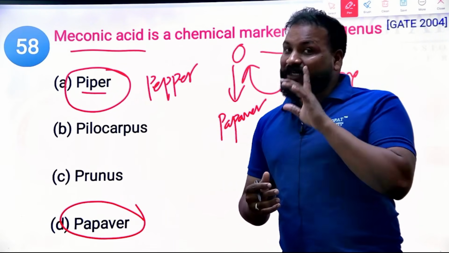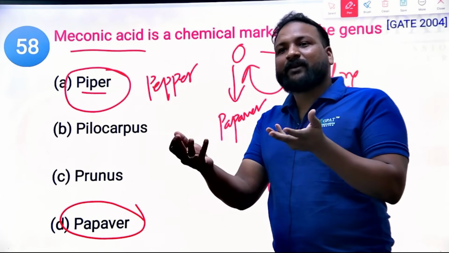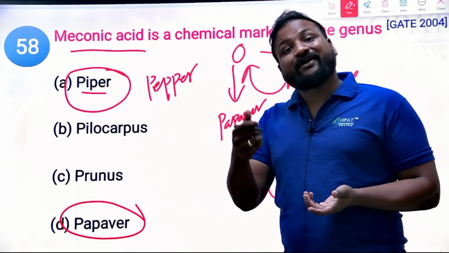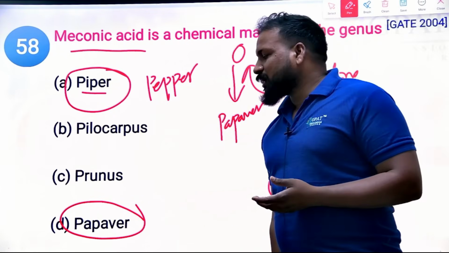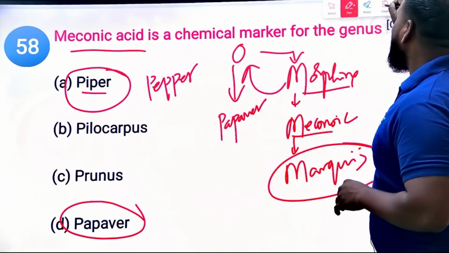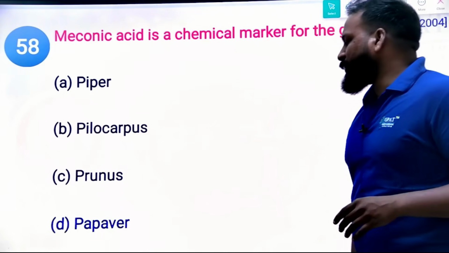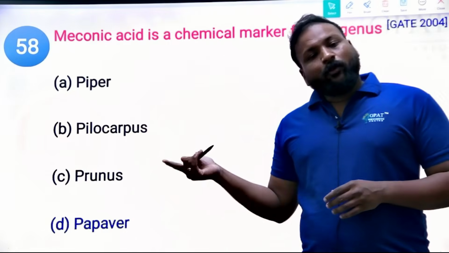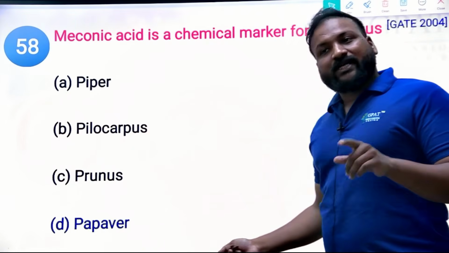That's why do not get confused. Piper, pepper. But Papaver is not pronounced as pepper. Papaver somniferum. Clear. So Papaver is a family. That mecanoic acid is seen in morphine. Opium source: Papaver somniferum. That's it.